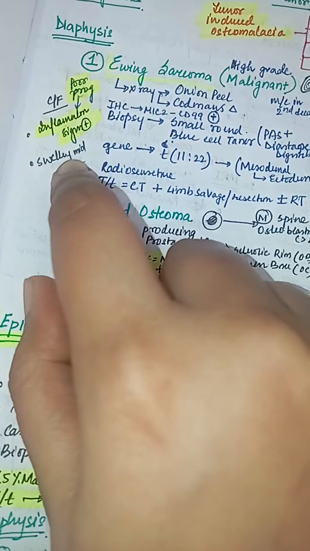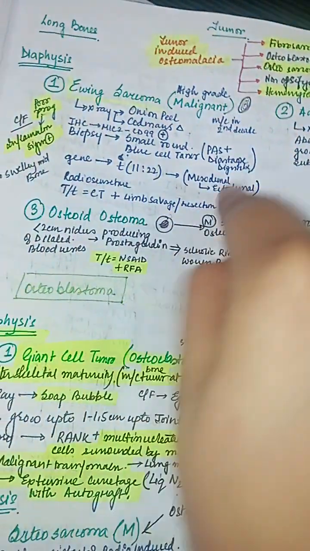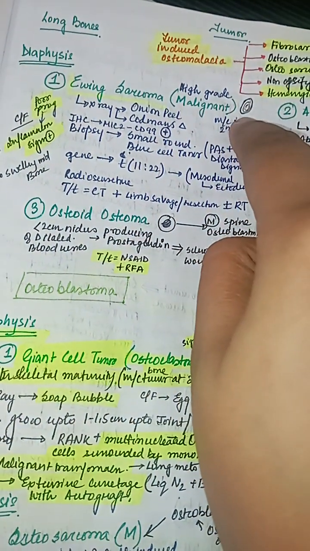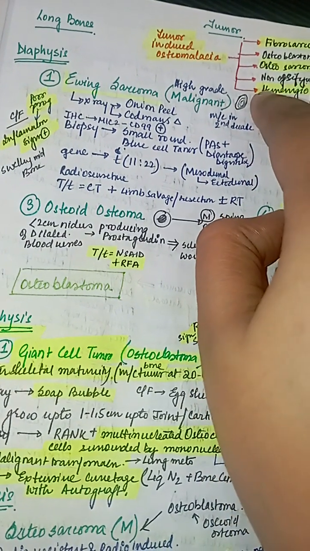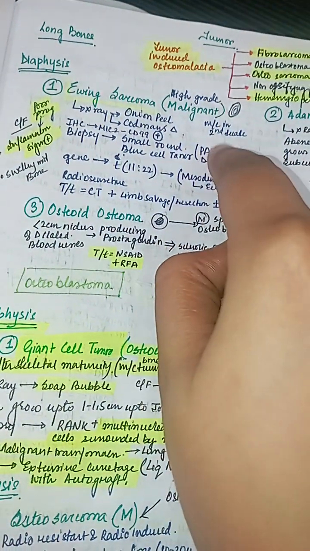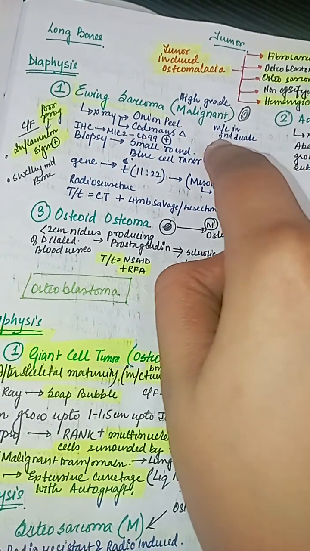a swelling in the middle of the bone, because this is a diaphyseal tumor. So diaphyseal malignant tumor is Ewing sarcoma, which has an onion skin appearance in X-ray and Codman's triangle lifting up the periosteum because of its high-grade malignancy. This is most commonly seen in second decade.